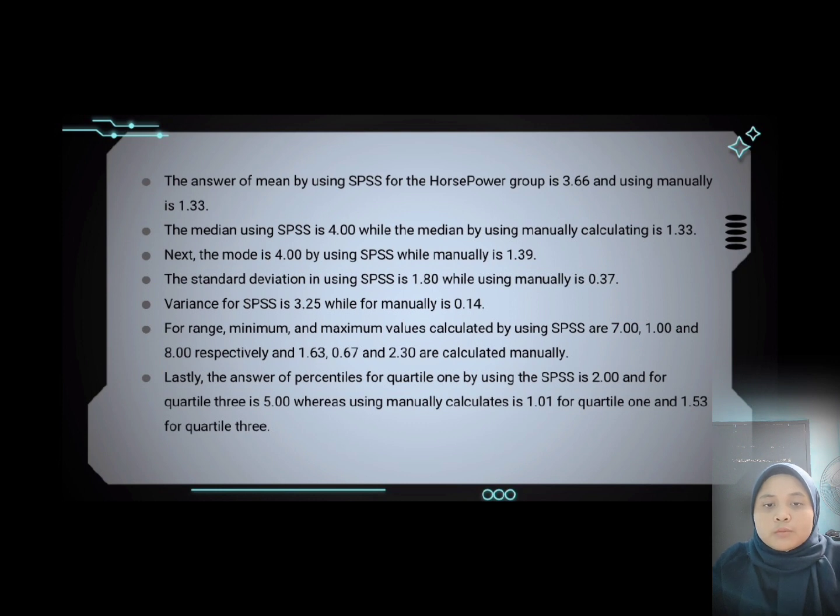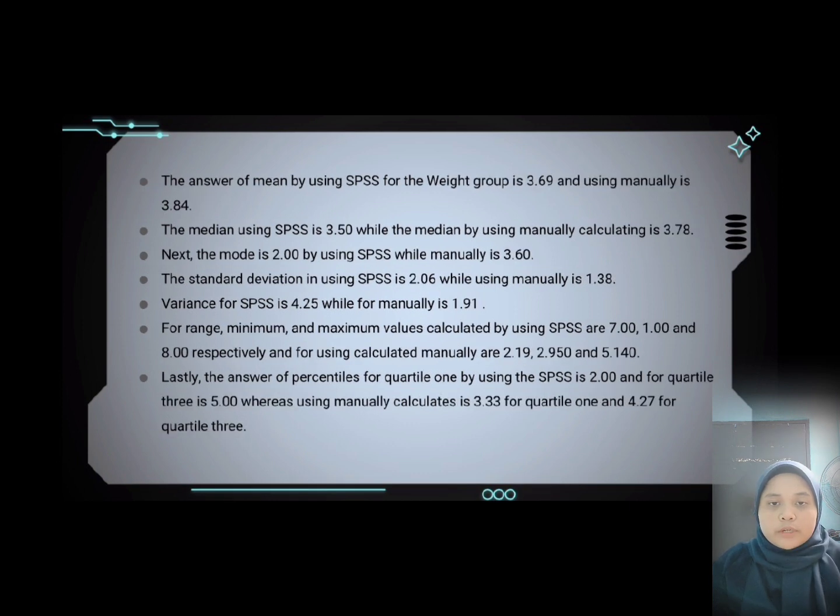For range, minimum and maximum values calculated using SPSS are 7, 1, and 8 respectively, and 1.63, 0.67, and 2.30 are calculated manually. Lastly, the percentile for quarter 1 using SPSS is 2, and for quarter 3 is 5, whereas calculated manually it is 1.01 for quarter 1 and 1.53 for quarter 3.